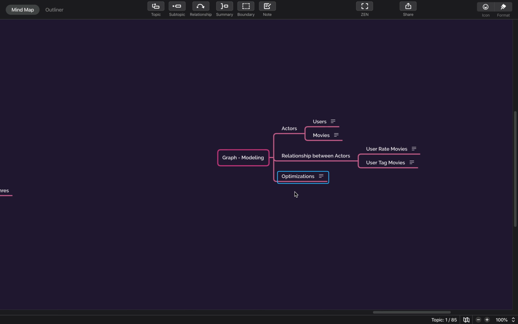Optimizations, if we want to talk about optimization, are again some kind of metadata, but it will not be present in the graph database itself. You can create another small database. If the interaction or saving is less, then you can use an RDBMS or a simple NoSQL database where you can save it as a document. So you can think of those optimizations, but in general, it is a very simple database where you have all the actors, and the relationships between the actors are represented as relationships between objects in the graph.